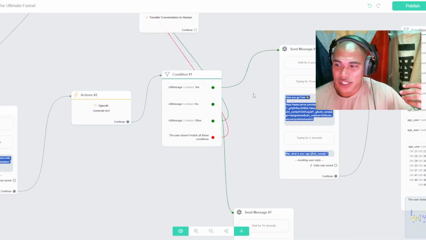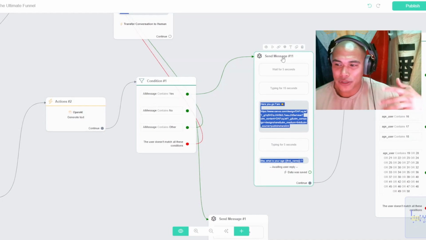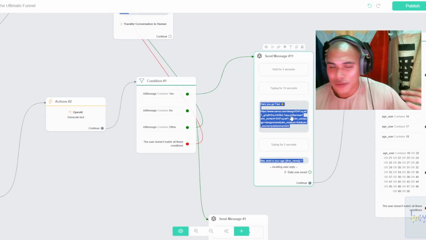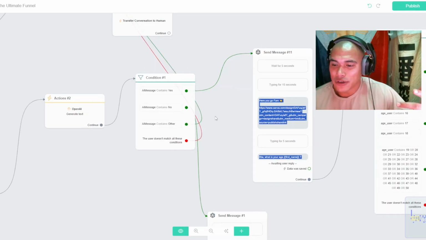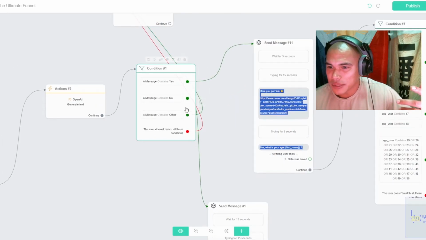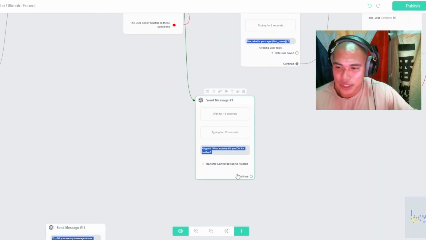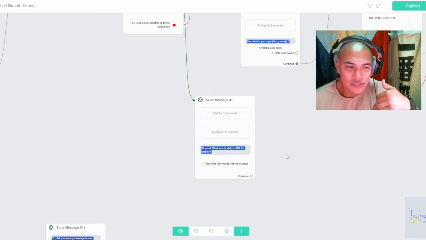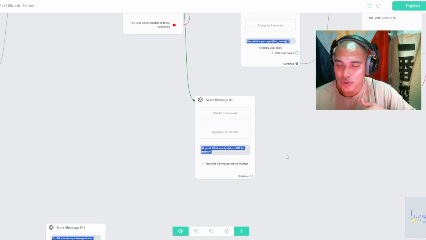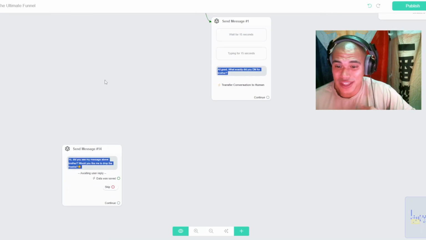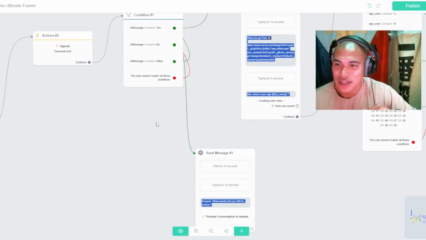So if the user says yes, then it'll go over here, and then it'll send them a message, "Here you go, fam," and it'll send them the free manifestation guide to riches. If they say no, that gets sent down here, sorry, and it'll be like, "All good, what exactly did you DM me for, brother?" And then it'll transfer the conversation over to the human, so that way you can proceed to close whatever deal is necessary, right? So I think that is an amazing thing. I think it's pretty cool.